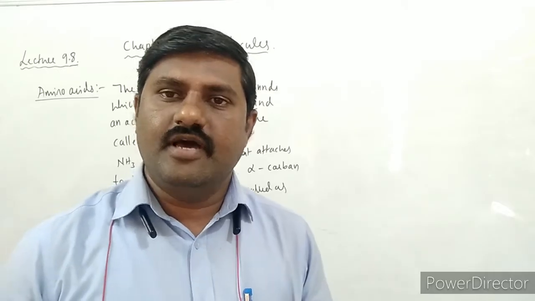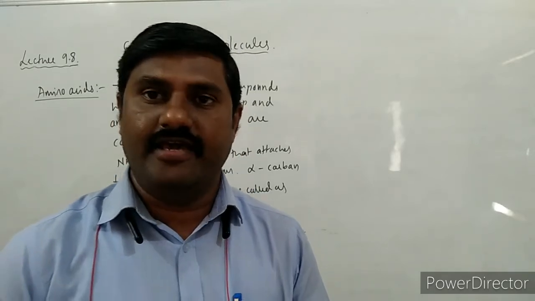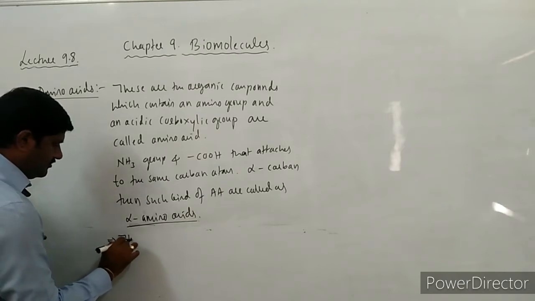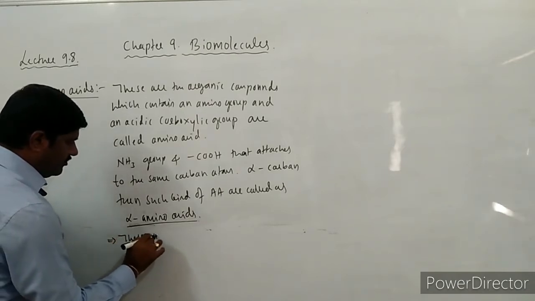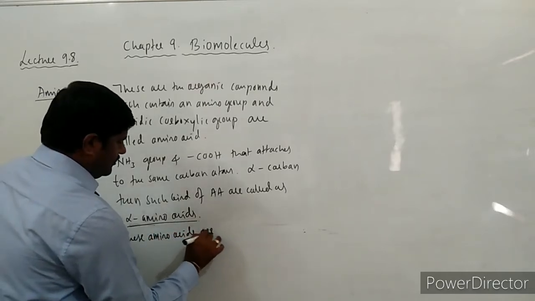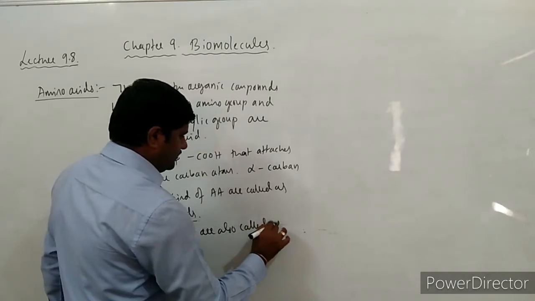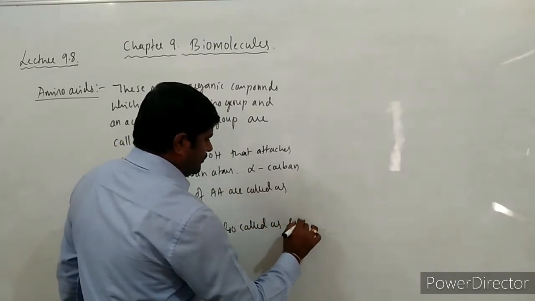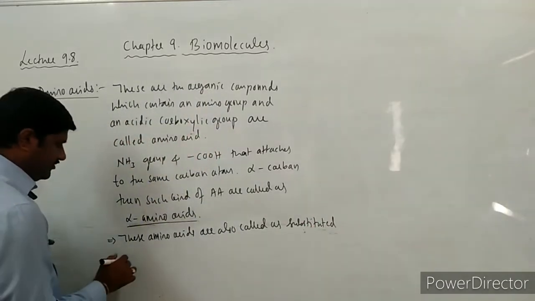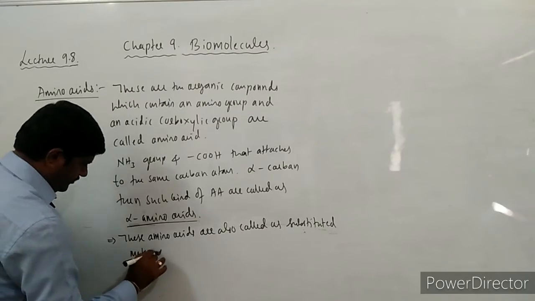See, these amino acids are also called substituted methanes.